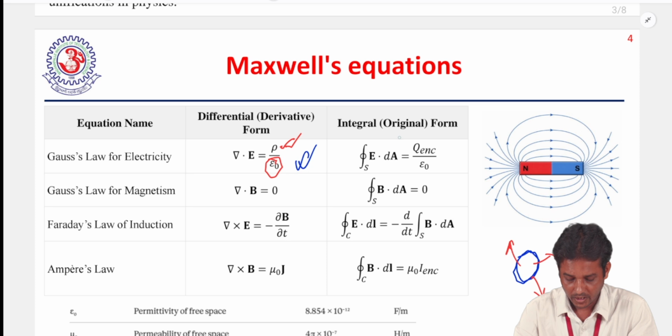Gauss's law introduced this equation: Q enclosed by the surface divided by the permittivity of the medium.